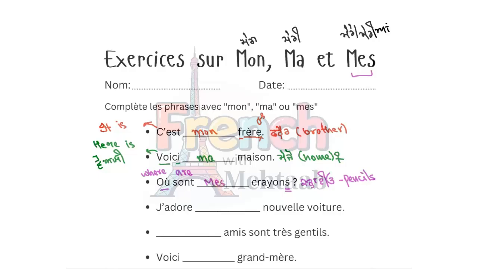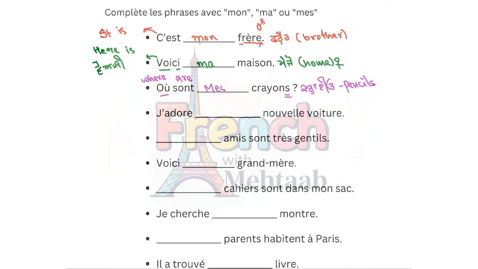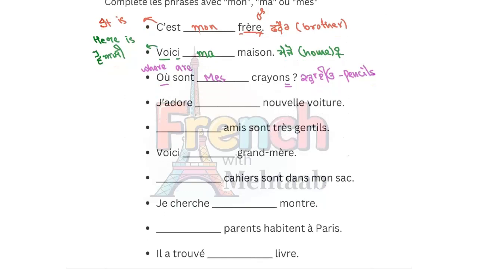Où sont mes crayons? Okay. Apart from this, if we want to say, I love my new car. Now, this is j'adore. What do we say? J'adore. Je means I. Adore means love. I adore. I love.